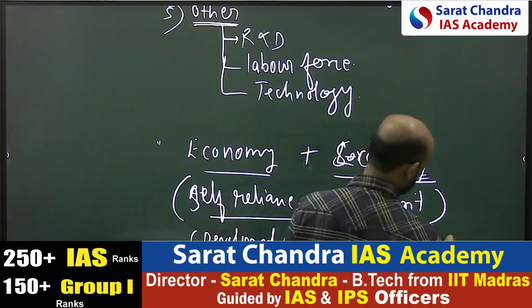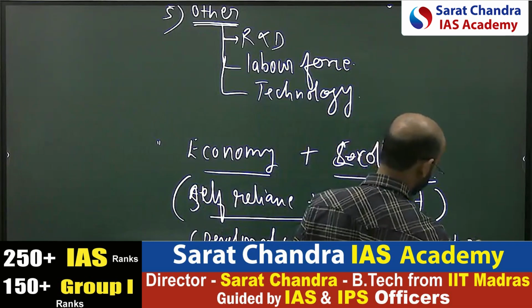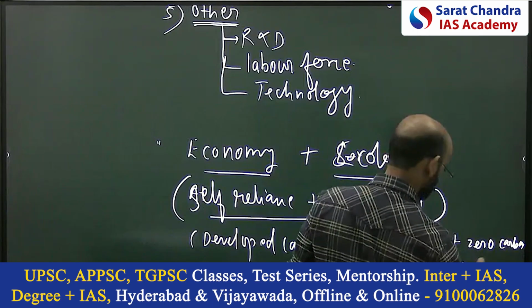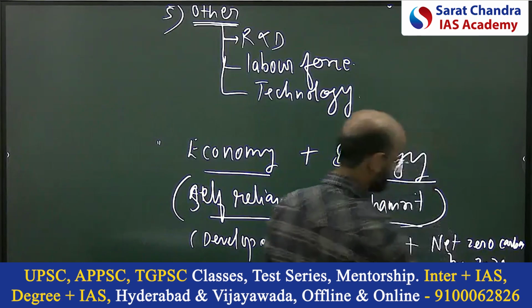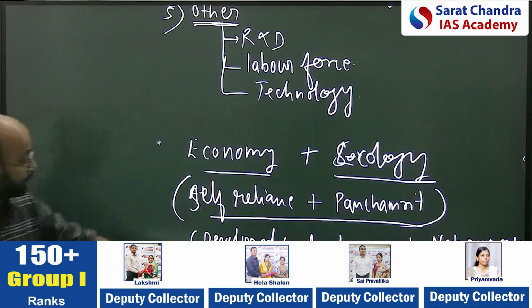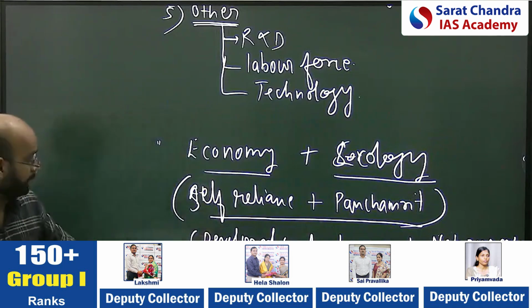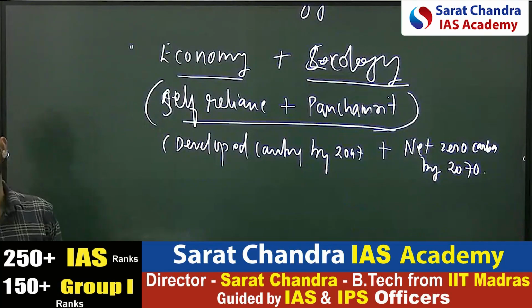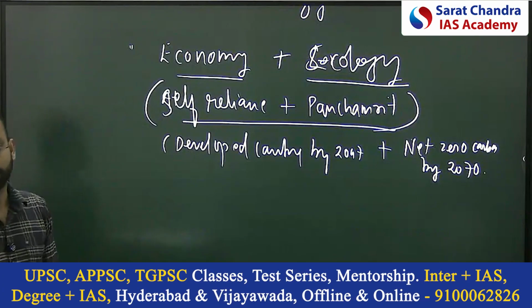Or, if you are not okay with that, developed country by 2047 plus net zero carbon by 2070. The dual objective can be achieved if we are able to use those resources sustainably. Okay.